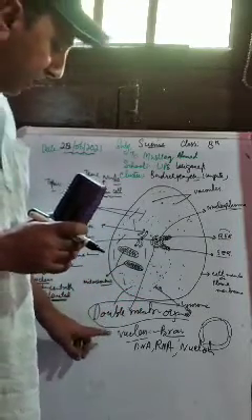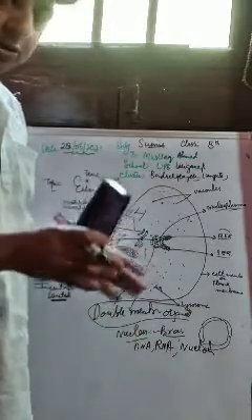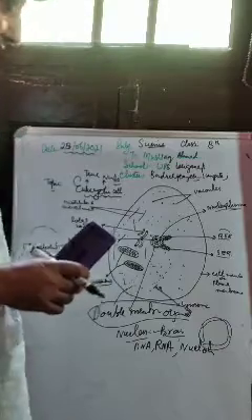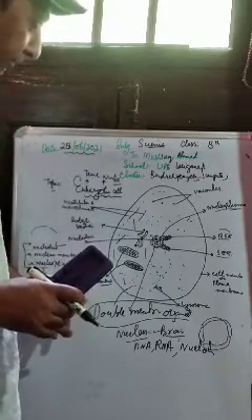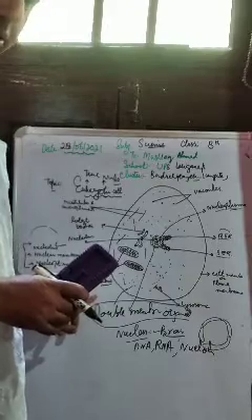As far as this nucleus is concerned, it is called the brain of the cell. Why? Because it controls all the activities of the cell. It contains DNA, it contains RNA, it contains nucleolus, right? So this is one of the double membranous organelles found in the eukaryotic cell.